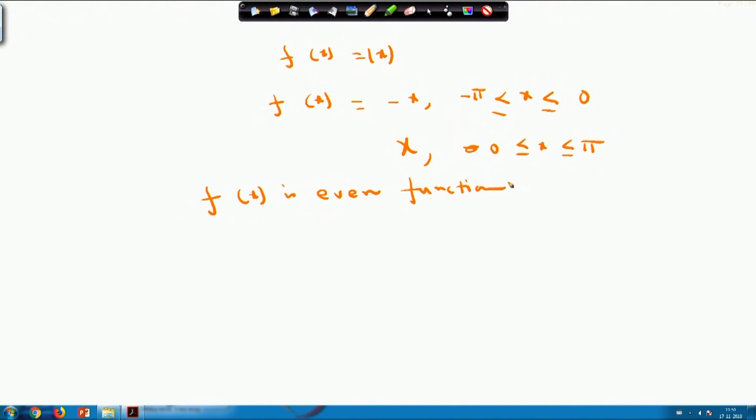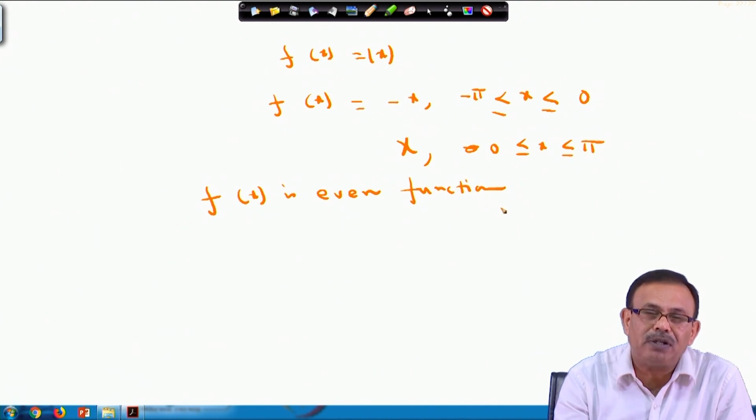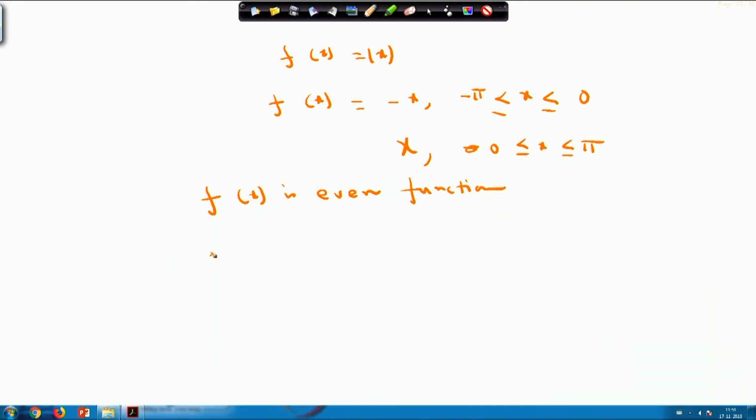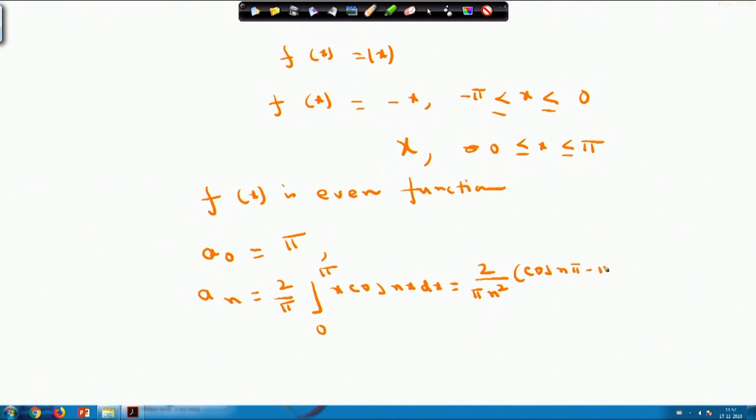So, at the beginning, if I know f(x) is an even function, then I know even functions are expressed in terms of cosine series only. So, I have to calculate only a naught and a n. Your a naught will be equal to pi if you just calculate it, and your a n will be equal to 2/pi times the integral from 0 to pi of x cos nx dx. So, your evaluation becomes easier: 2/(pi n square) into (cos n pi minus 1). This value will change depending upon the value of n.